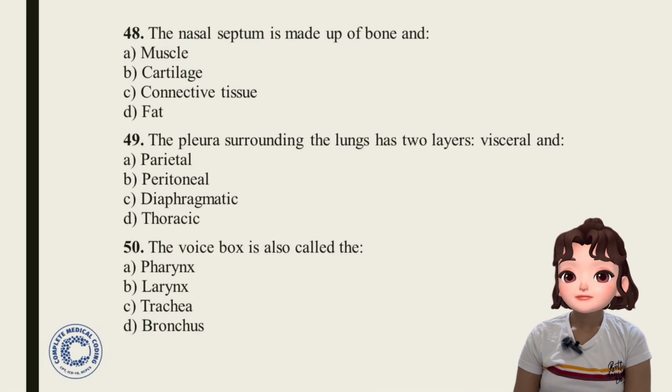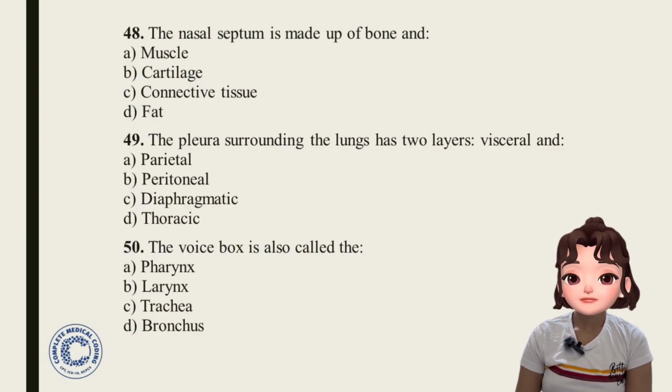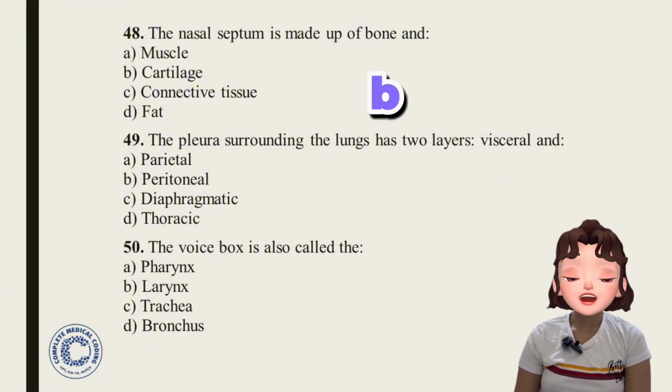Question 48. The nasal septum is made up of bone and muscle, cartilage, connective tissue, fat. Answer is option B, cartilage. The nasal septum is made up of bone and cartilage.